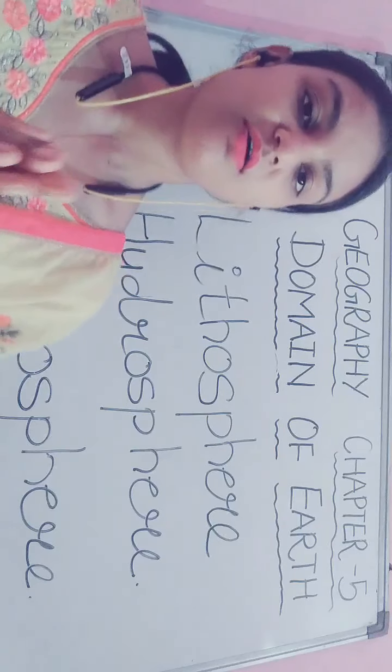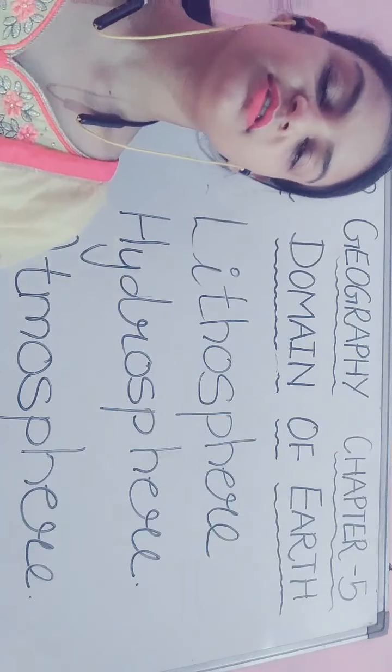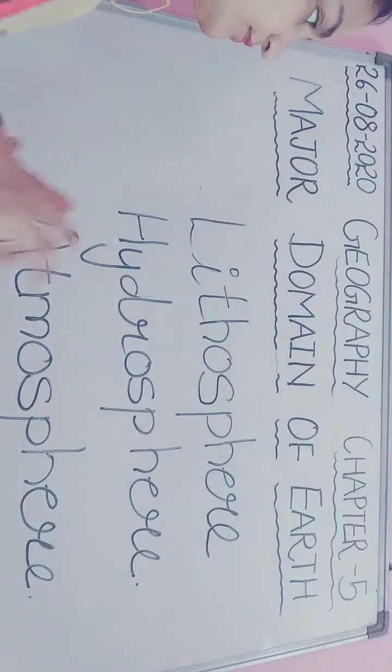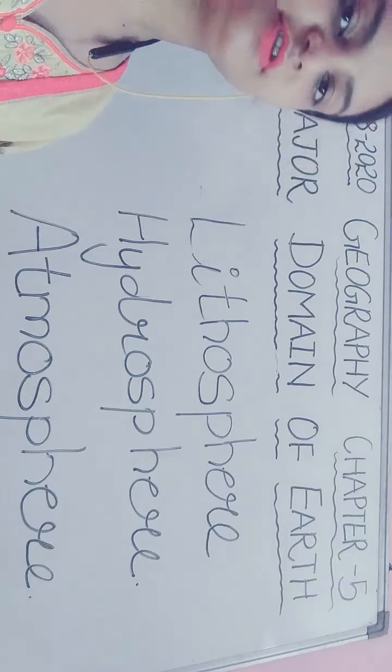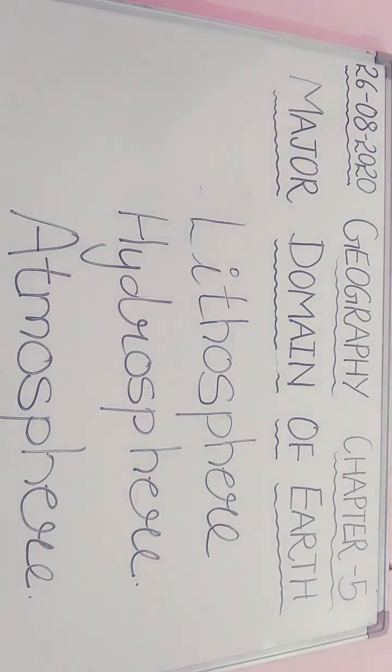So the earth is the only planet which has life. Now the first domain of the earth is lithosphere. What is lithosphere? The solid portion of the earth is known as the lithosphere.